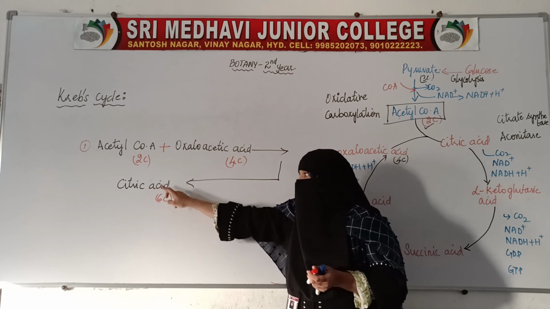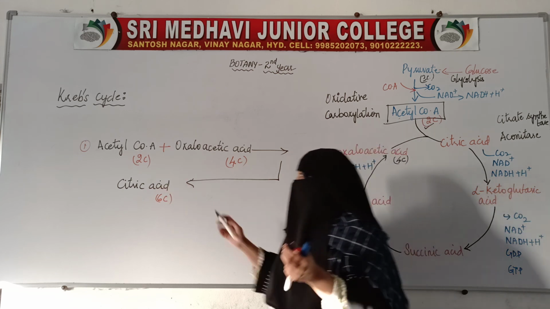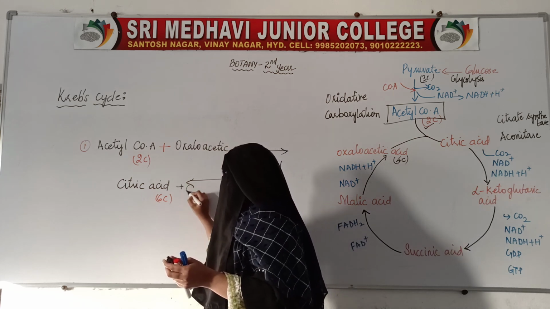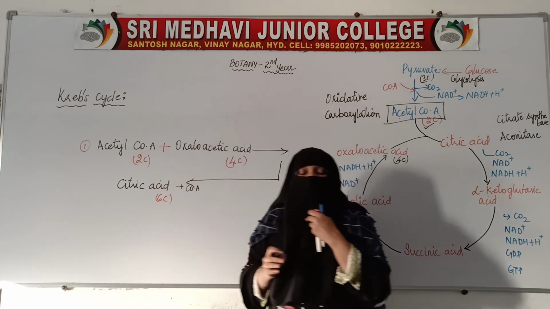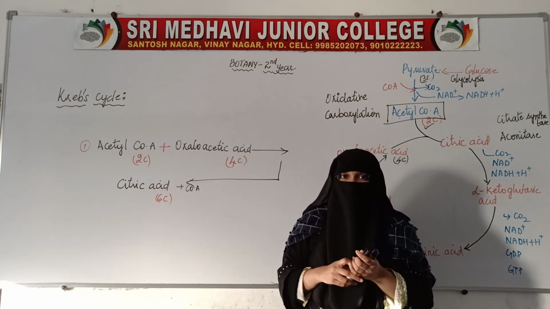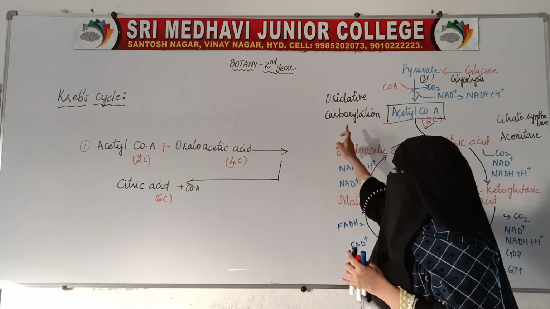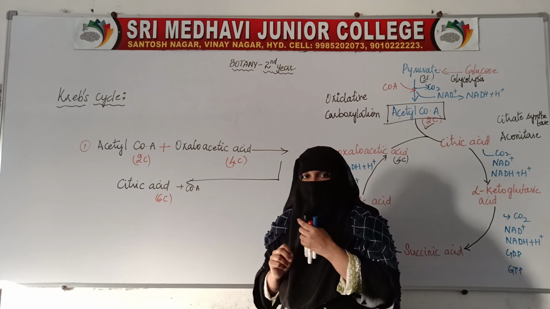This 6-carbon compound is nothing but citric acid. Along with the citric acid, coenzyme A will also be formed. So two things: citric acid is formed, and coenzyme A is formed.